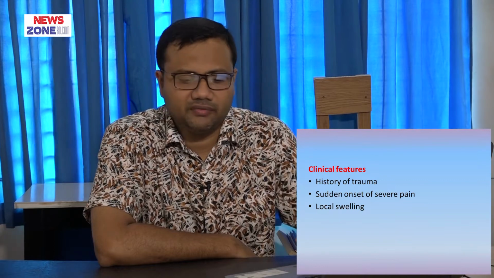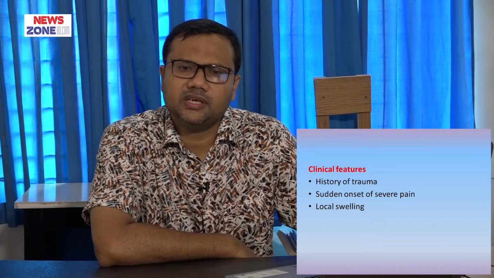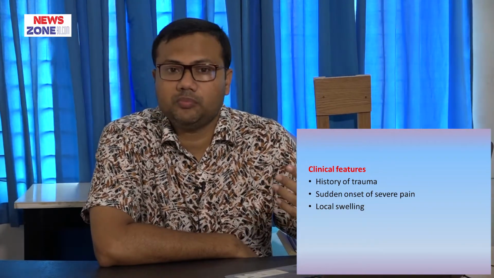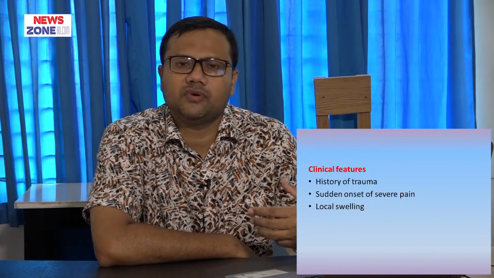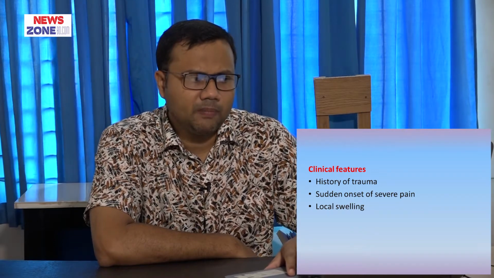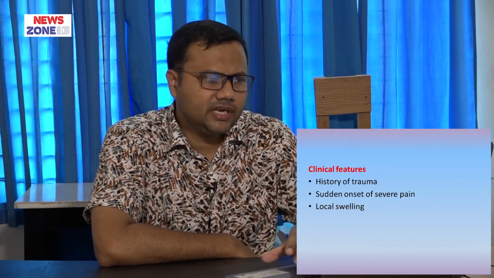Now, what will be the clinical features of an avulsion fracture? Definitely in case of avulsion fracture there will be a history of trauma, maybe a history of a fall, or trying to prevent oneself from falling, or a history of twisting injury of the ankle joint. Definitely there will be some history of trauma or injury, and associated with that there will be sudden onset of severe pain immediately after trauma.